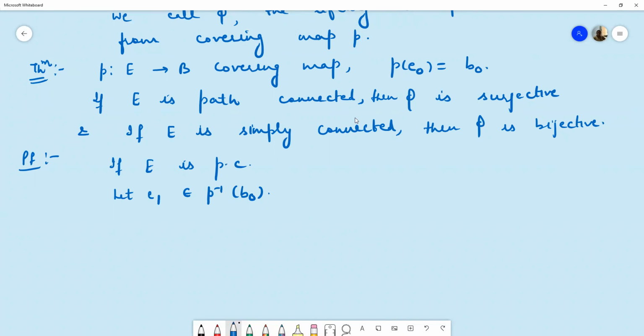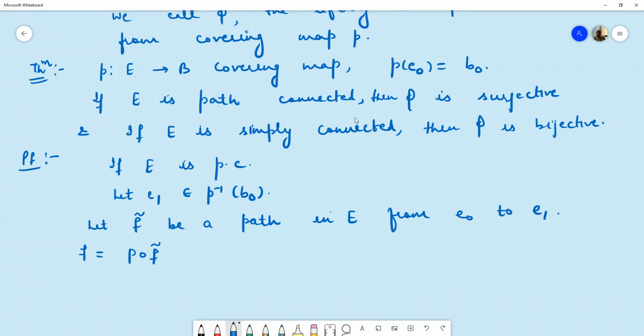So there is a path. Let us say that path is F curl. Let F curl be a path in E from point E naught to E1. And then we define the mapping F to be the composition P circle F curl. Because F curl is a path in E, it is a mapping from I to E, and P is a mapping from E to B, so this composition is well defined.